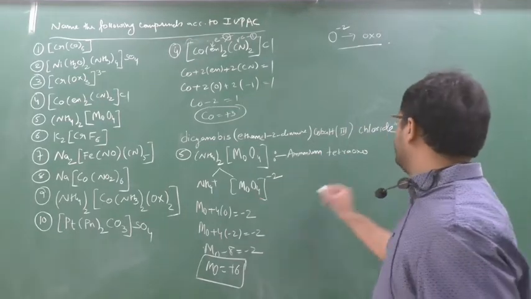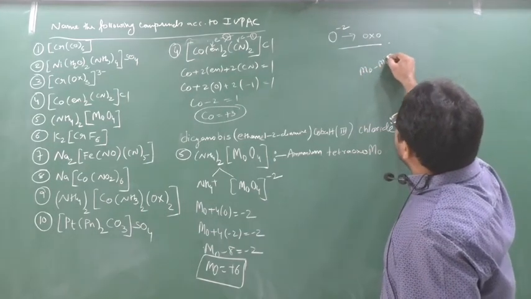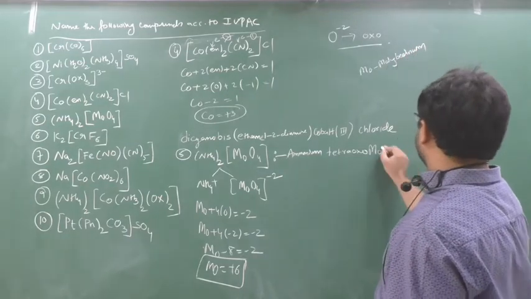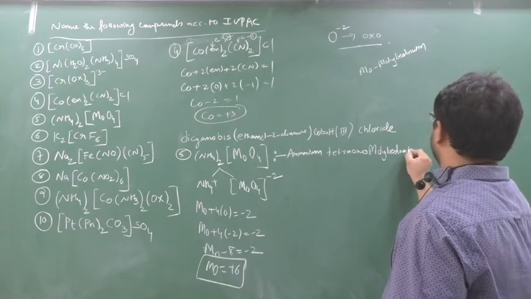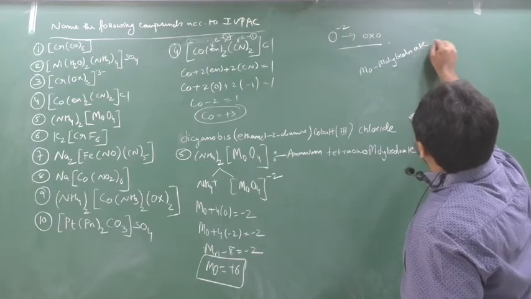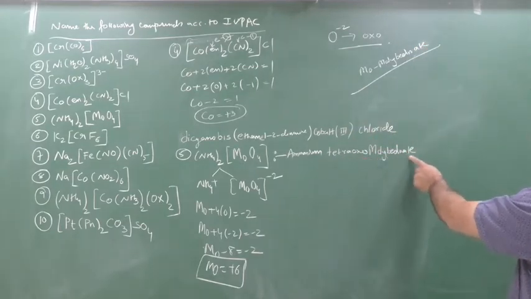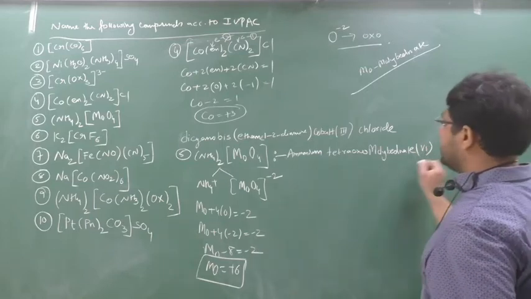So what will I say? The name of Mo is molybdenum. Now I have to give molybdenate, where ate is replaced, so metallate. So tetraoxomolybdate, with oxidation state 6. Okay, so this is important.